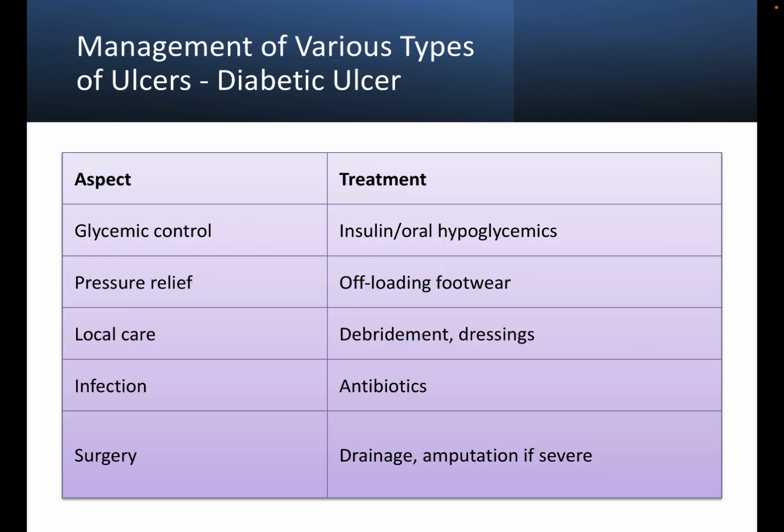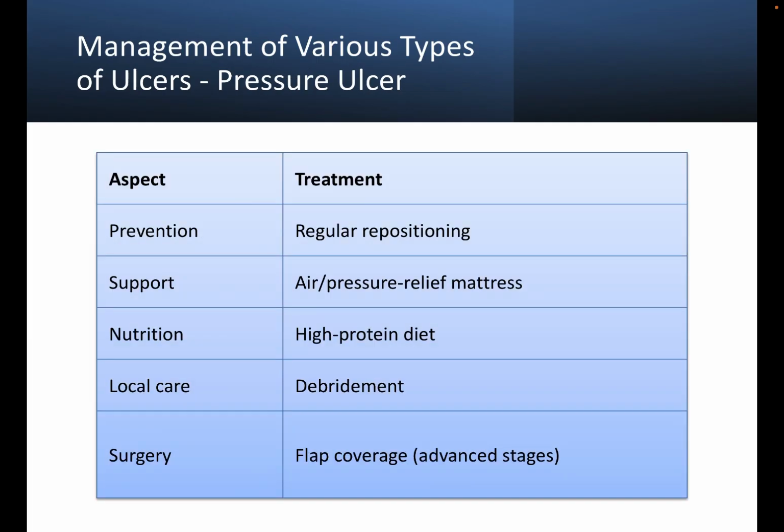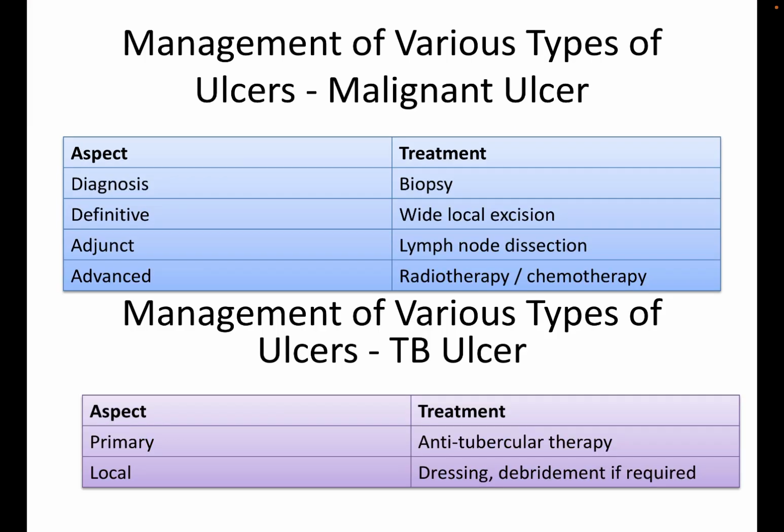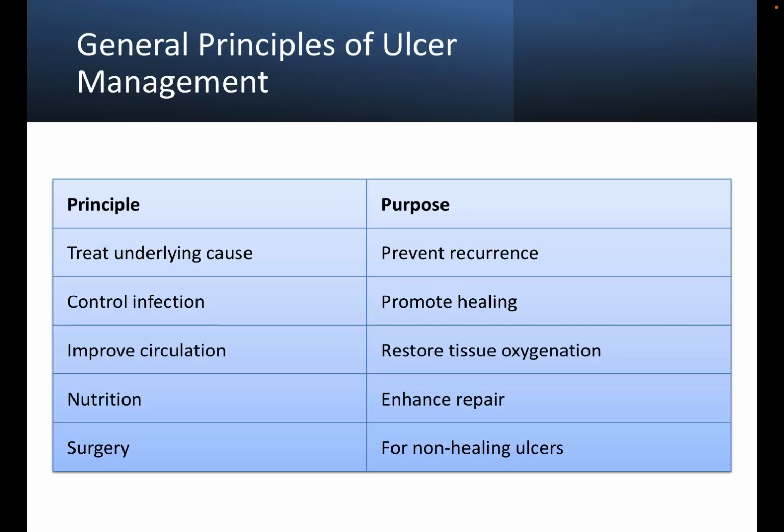amputation if necessary. In case of diabetic ulcer, glycemic control, pressure relief, local care, infection control, and surgery is the last option. In case of pressure ulcer, prevention through regular repositioning, air pressure relief mattress support, high protein diet, and local debridement with a flap coverage is suggested. In case of malignant ulcer, biopsy is first done to make the diagnosis, with wide local excision and lymph node dissection, as well as radiotherapy or chemotherapy if it is advanced. For TB ulcer, anti-tubercular therapy with dressing, debridement if required.